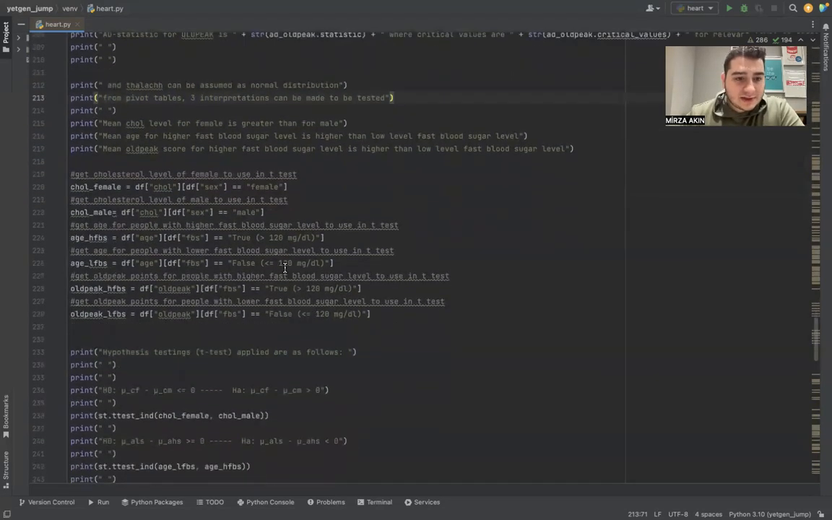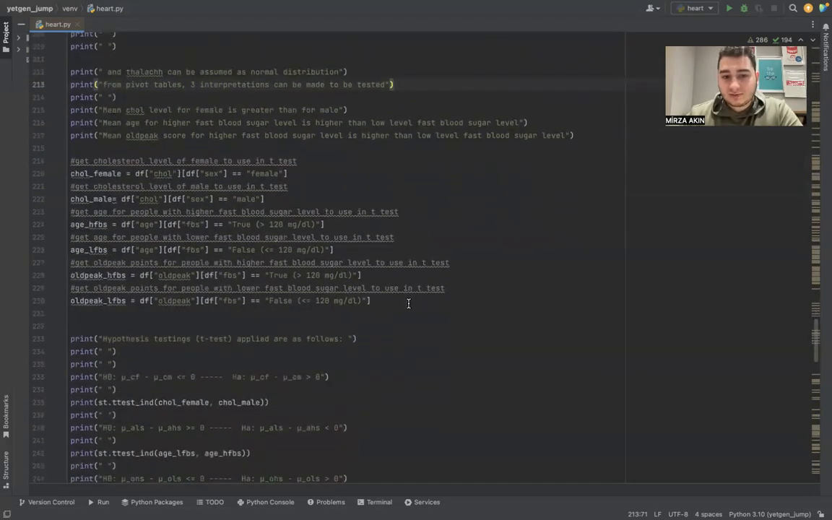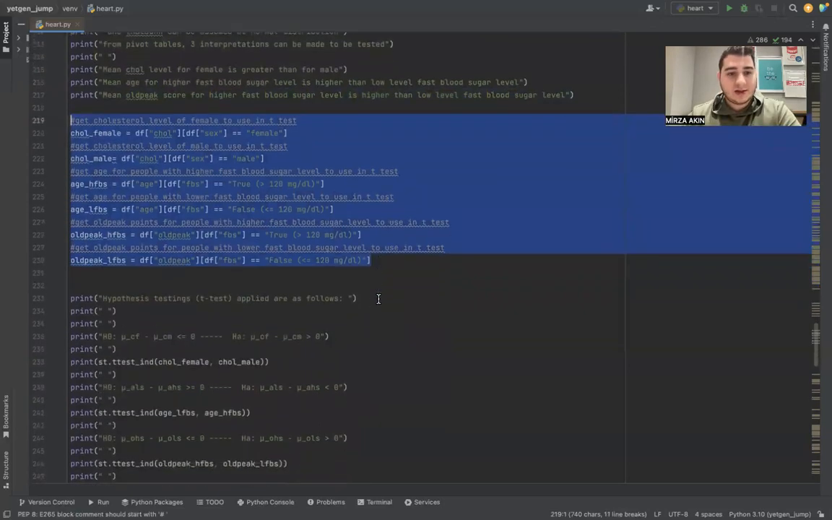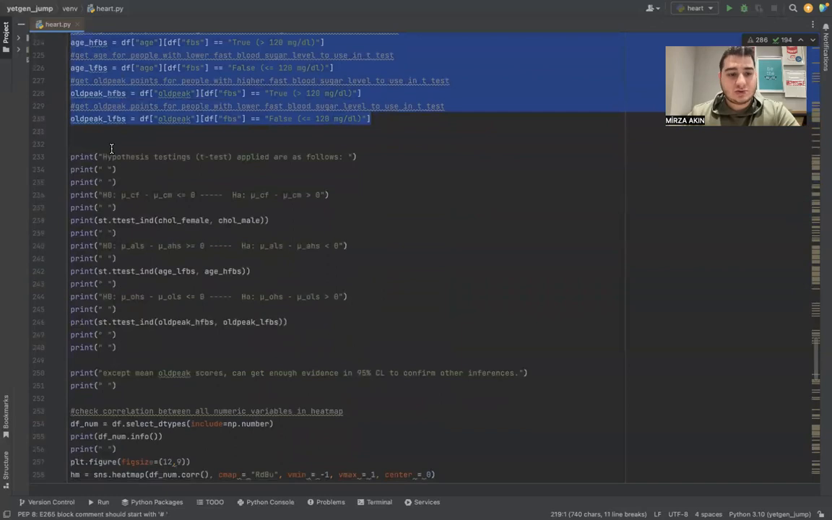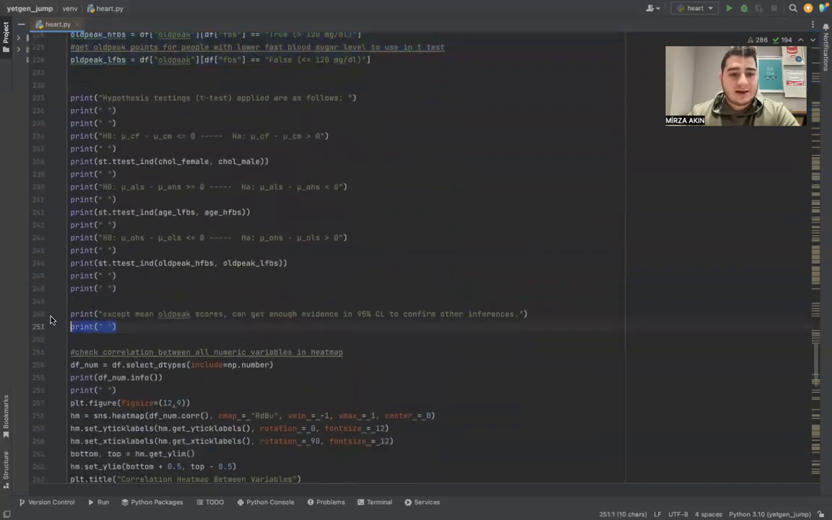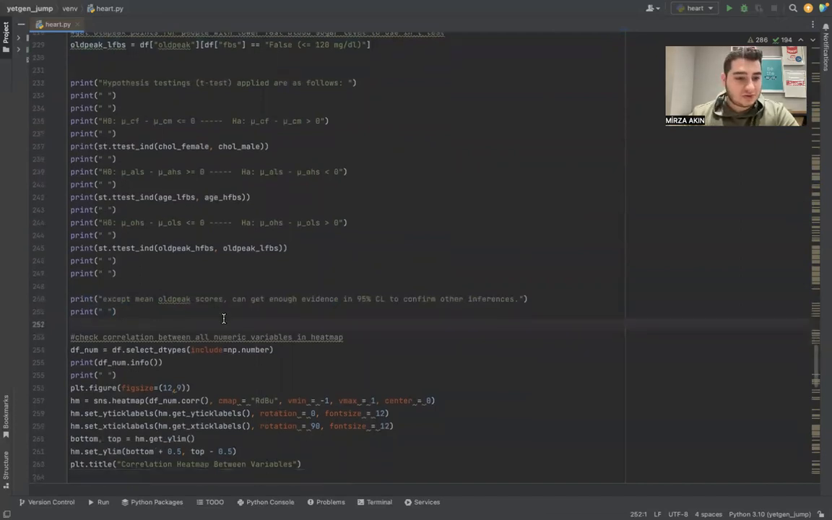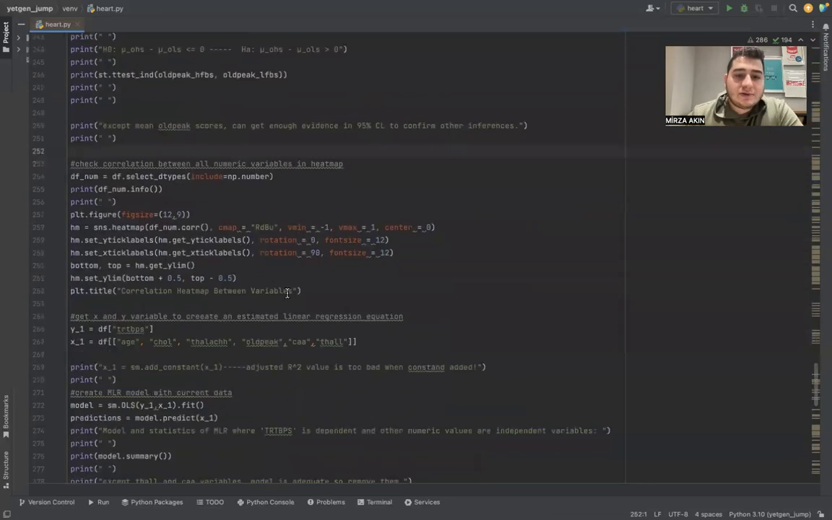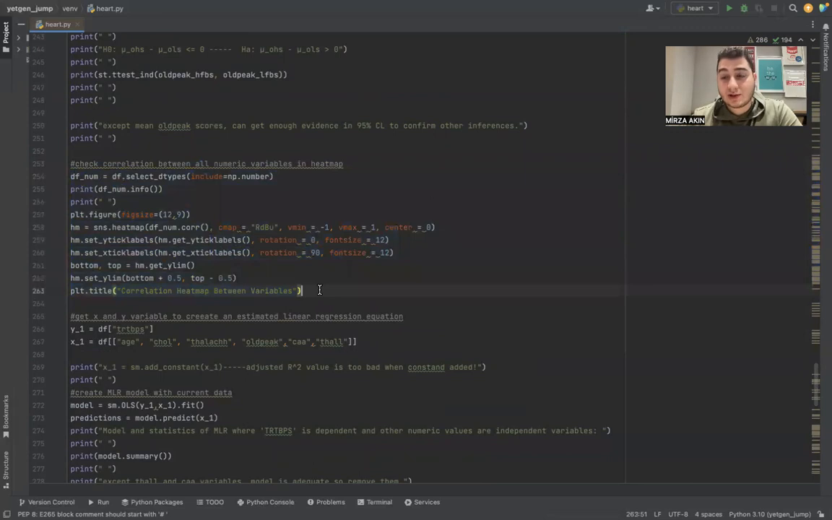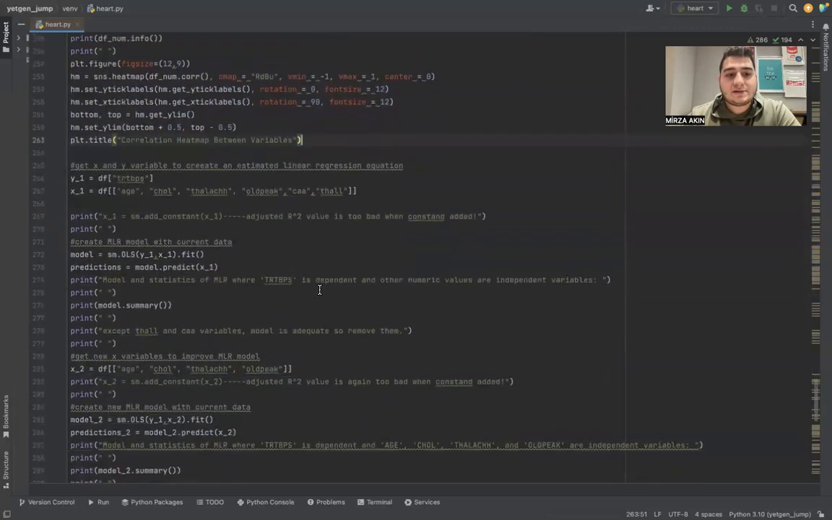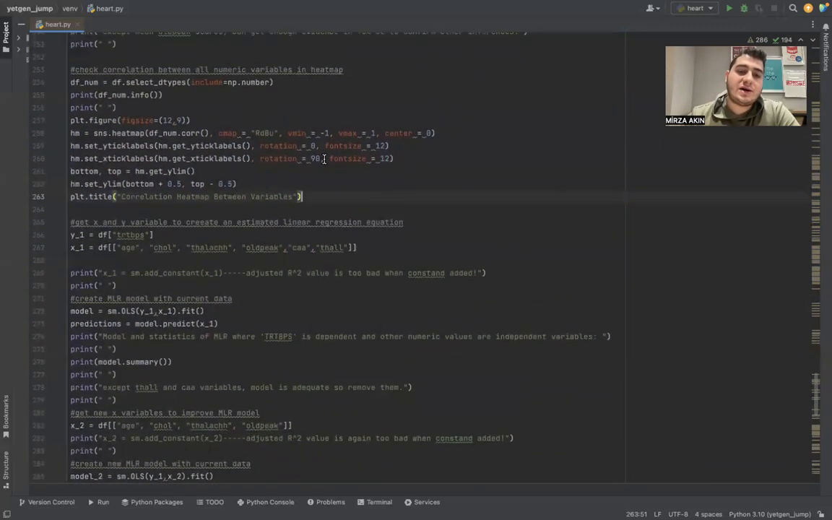And then we group the data to test them. Finally, hypothesis testing is applied, which is the test also in that example. Except for the mean old peak scores, we can reject the null hypothesis at the 95% confidence level, which is a good thing. We also want to check the correlation between variables, and we created a correlation tree. After that, we thought that we can create a linear regression equation model.